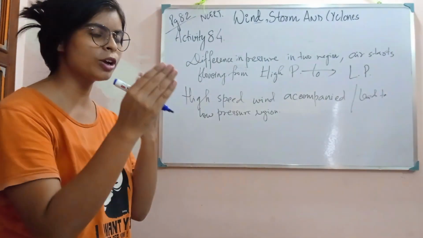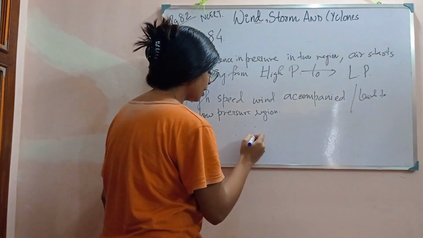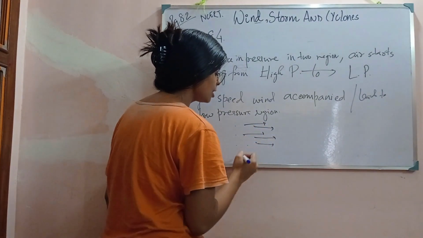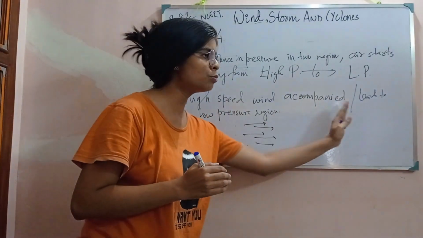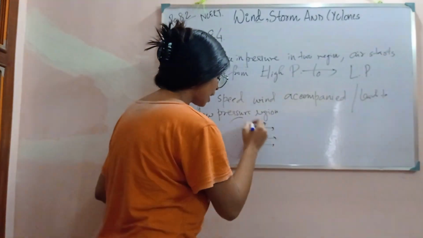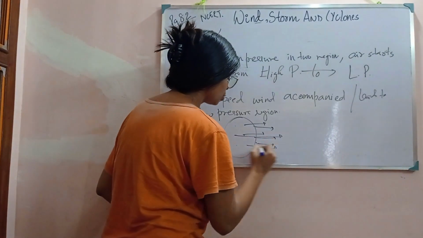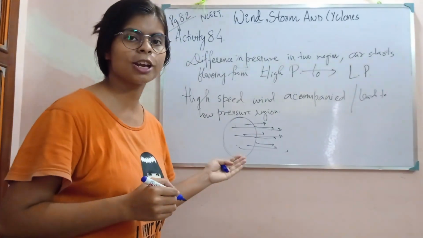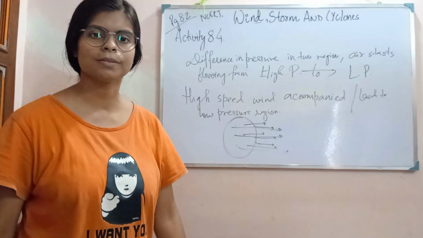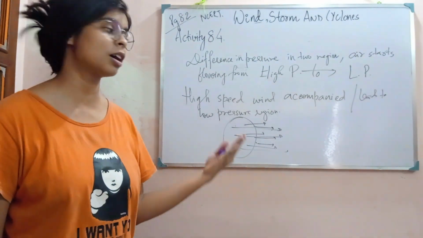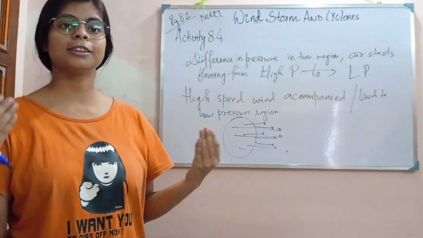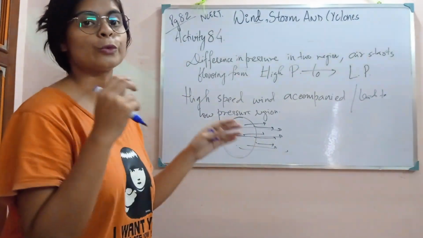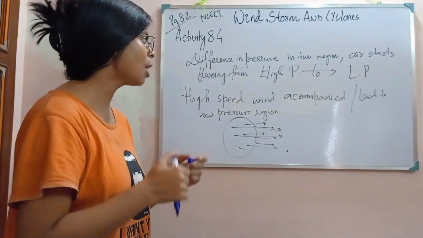Yes, whenever I was blowing air, what happened? I am pushing the air to move forward. As a result, all the air particles will move in the forward direction, the minimum air will be present over here, and it will create a low pressure region. So blowing wind will create a low pressure region, and as a result, air will constantly move. Understood? So till now it is up to this.